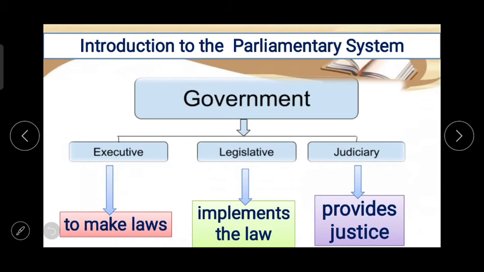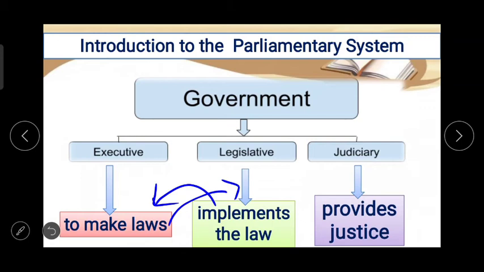So the function of the legislature is to make laws. Here you can see, to make laws. The executive implements the law. Here this executive implements the law. Then the legislature makes laws. Then the judiciary provides justice. These three are the parts, or bodies, of our government.